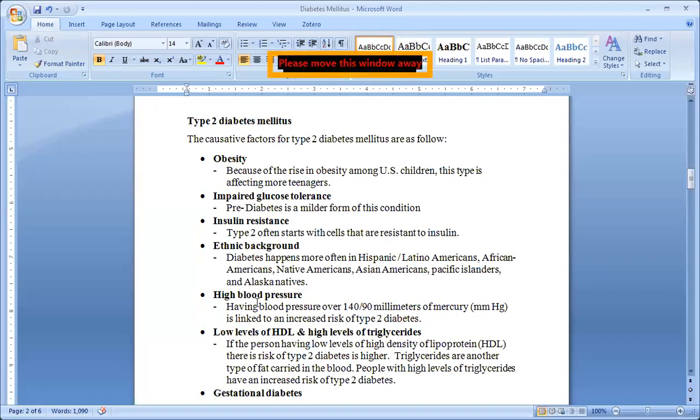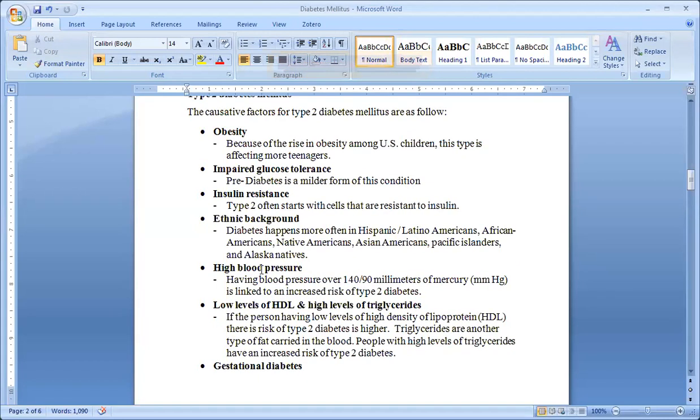We see that in these complications, isn't it? So if the individual has high BP, there are more chances of getting diabetes mellitus, and if the individual has diabetes mellitus, more chances of getting high BP. They are related to one another.